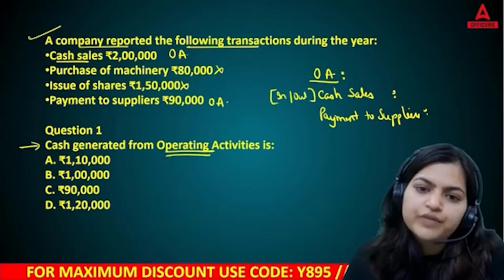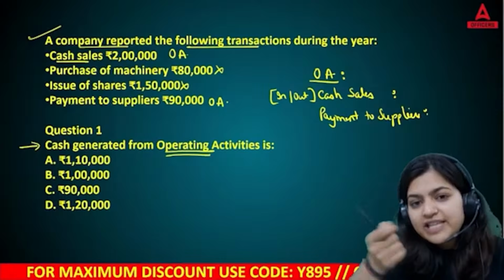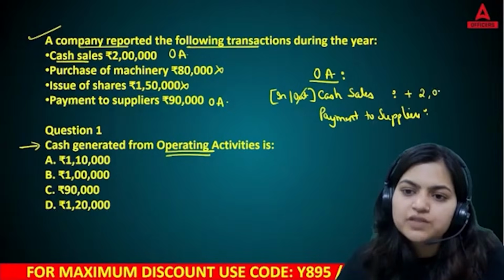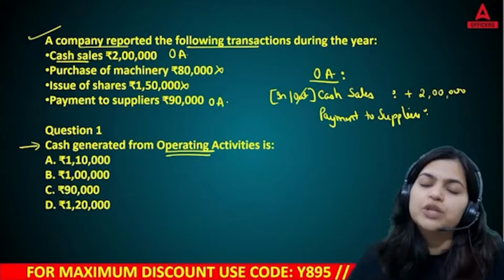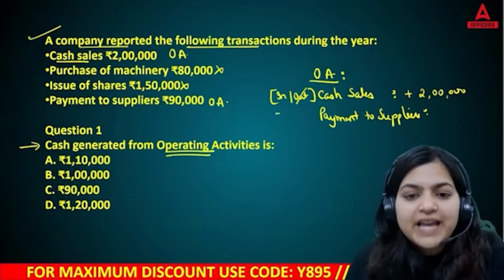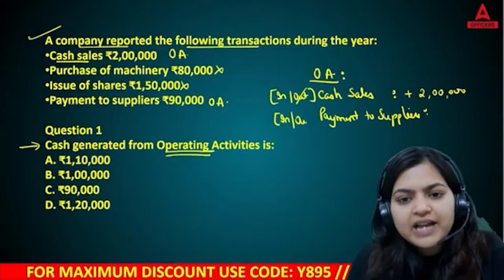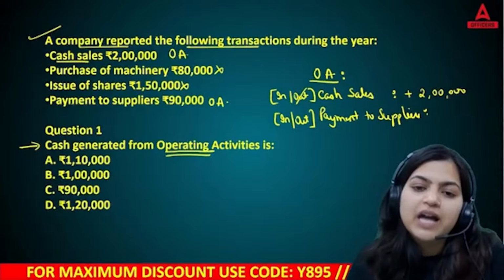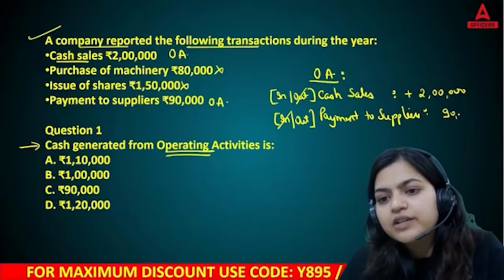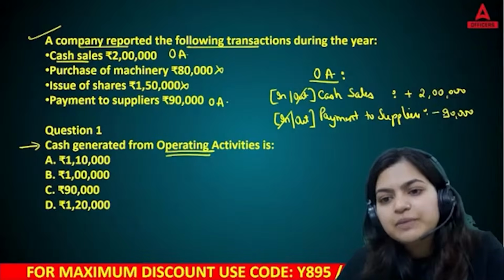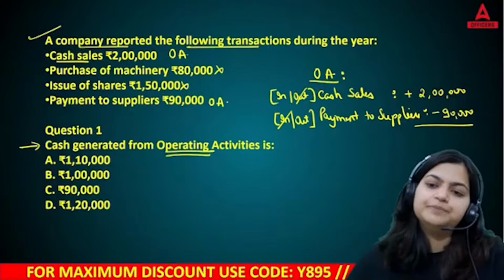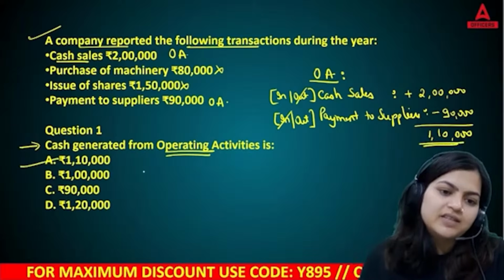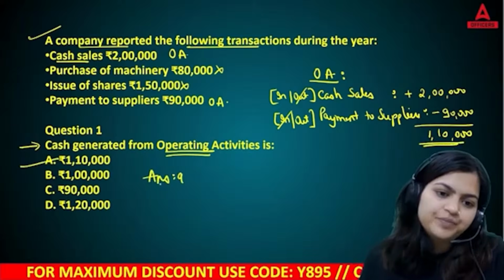Now, next thing you need to tell me, in cash sales, will you see an inflow of cash or outflow of cash? Yes, you will receive cash. Of course, when you are receiving it, your cash will increase. So this will be added in your bank account or in your cash. Next, when you are paying cash, is that going to be inflow or outflow? When you are paying it, cash is going out. So 90,000 here you have paid. So this will be subtracted. So what is your answer here? 1,10,000. Okay, so the right answer is answer A.